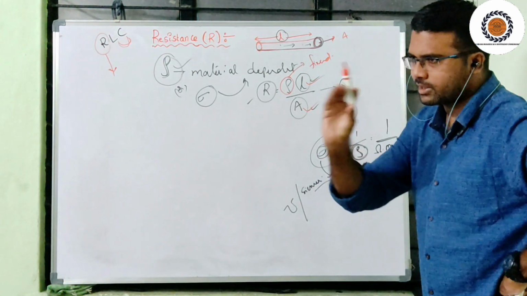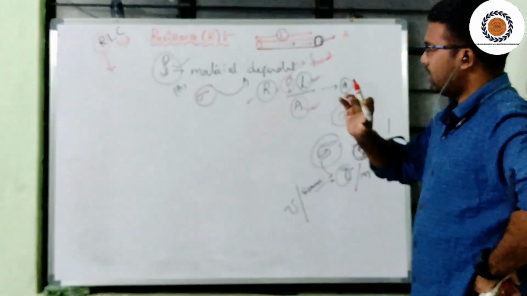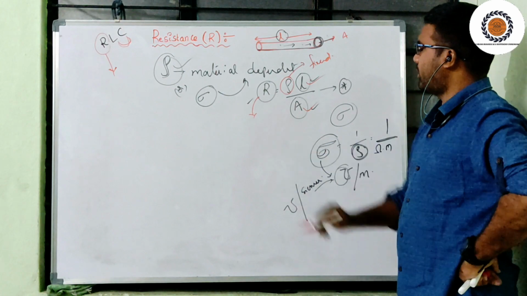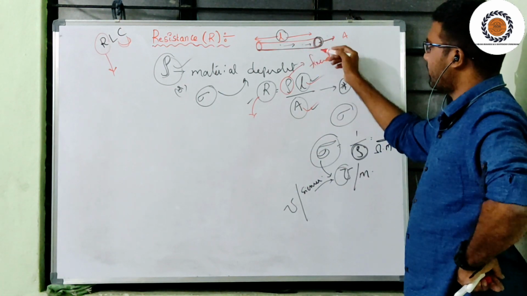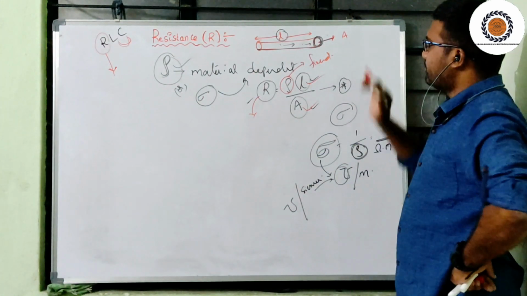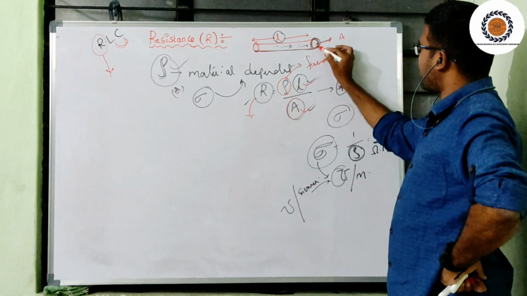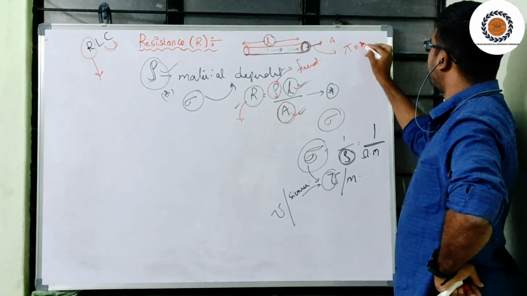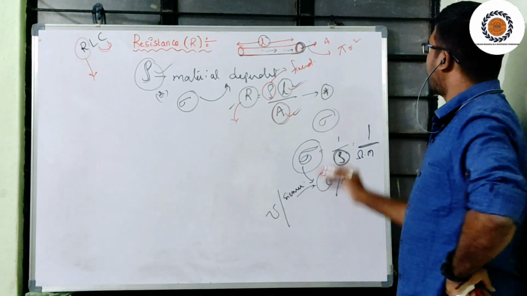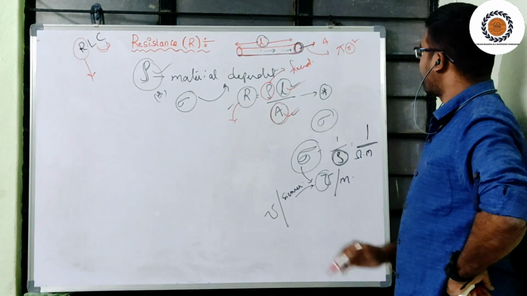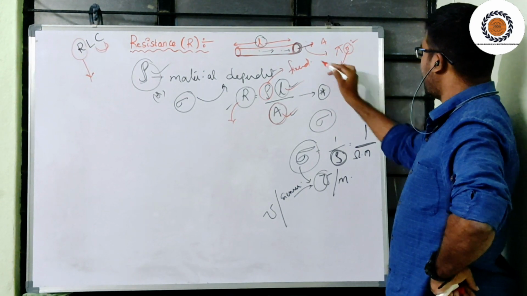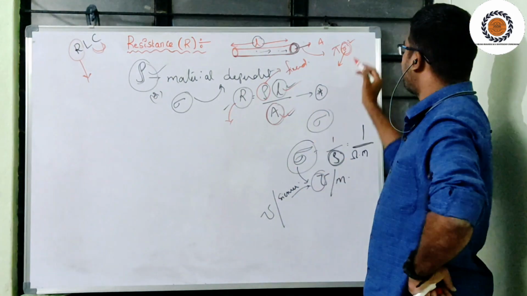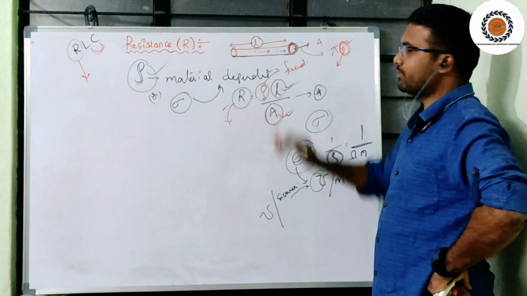The examiner will ask us to find the resistance of a particular material if modifications are done in length and area of cross section only. The area of a circular cross section is pi r square. Here the resistance is inversely proportional to the square of the radius of the cross section.